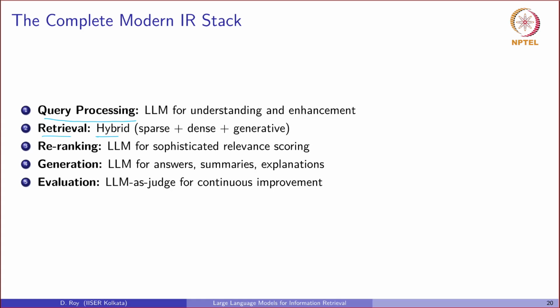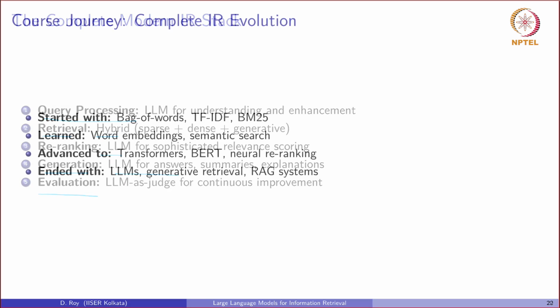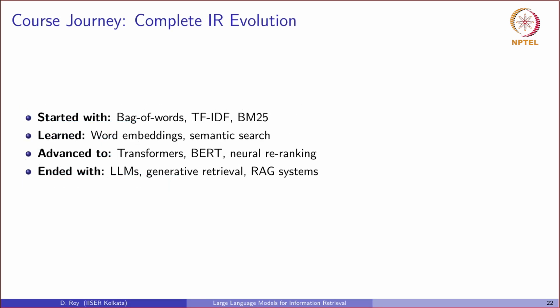Then we will apply sophisticated LLM powered reranking to bring the best at the top. After that, we will apply the LLM for the final answer generation. Finally, we can employ LLM based evaluation to continuously monitor and improve the system. And with this, we complete our journey.